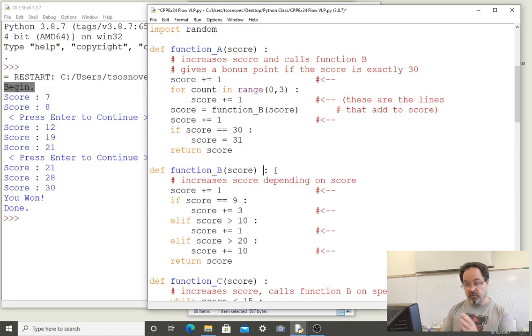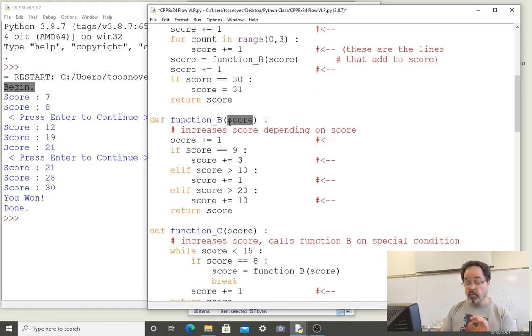So we're in function b now because there was a call to function b that we reached. Function b begins. It does expect a value to be sent. We did send it. It was the value of score, which is, I think, about 4 or 5 now. And we begin at this code block. Comment is ignored, score is incremented again, and now we are in a decision structure. So the flow of the program will start testing conditions, starting with the if keyword. If this first condition is tested to be true, then we'll execute the code block of that condition.